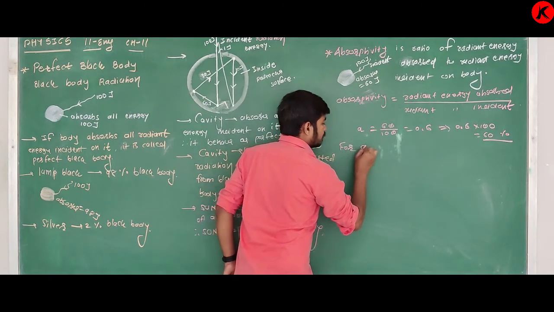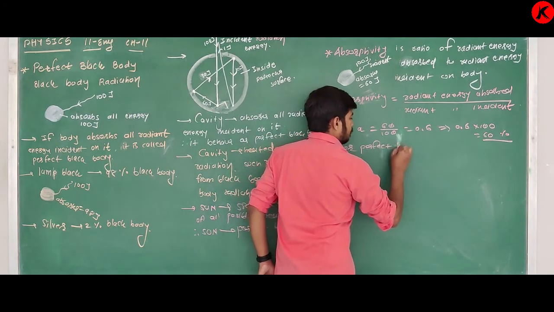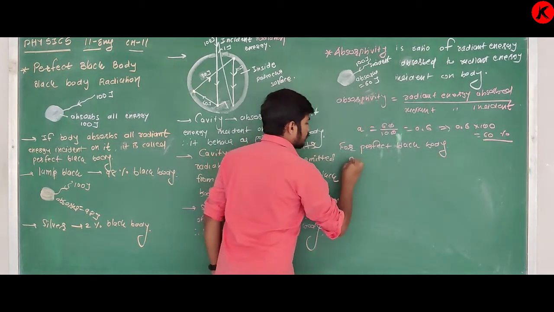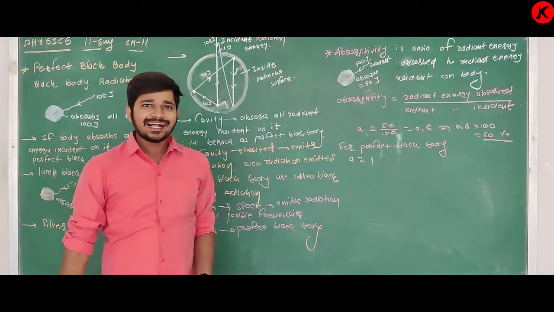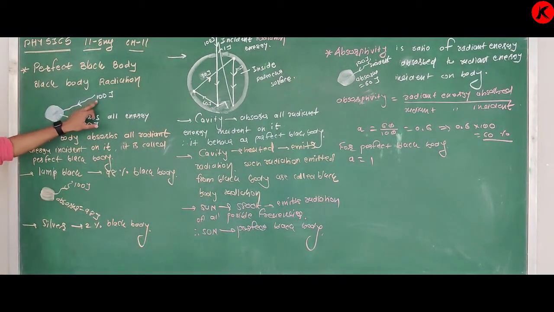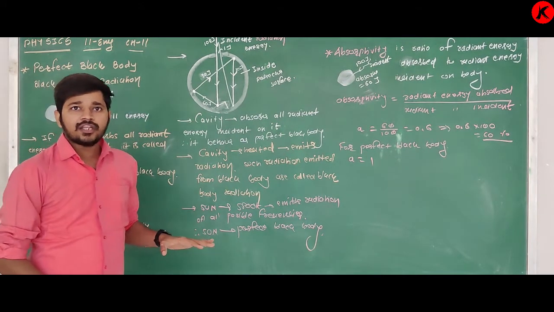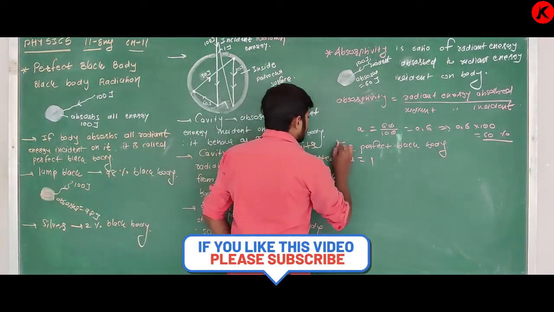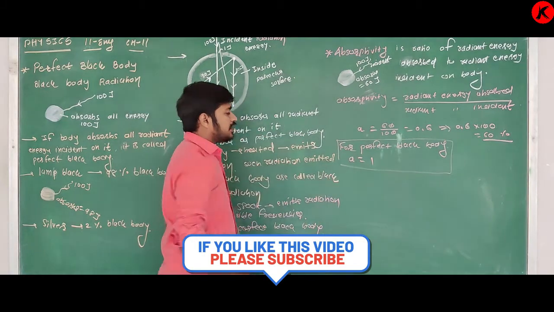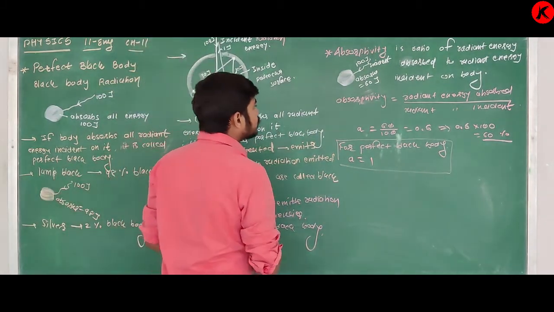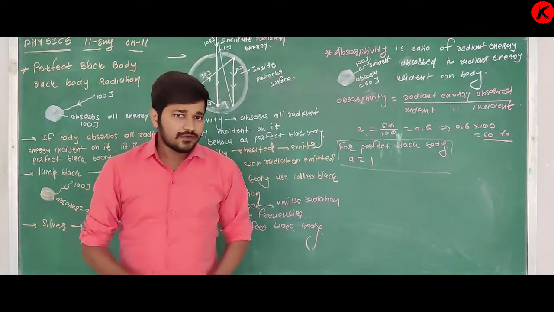For a perfect black body, A is equal to 1. Absorptivity is equal to 1. Why? Because what is the definition of a perfect black body? If 100 joule energy is incident, it absorbs all the energy. Means 100 upon 100 is equal to 1. So remember this one point: for a perfect black body, absorptivity A is equal to 1. Clear about this? You have to remember this definition.